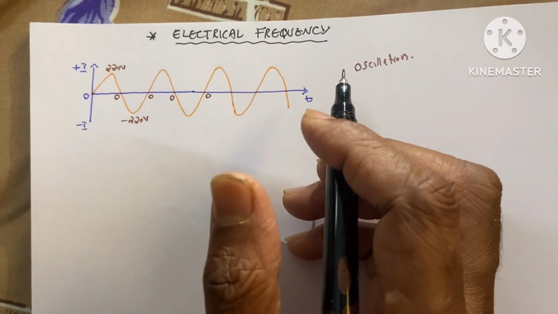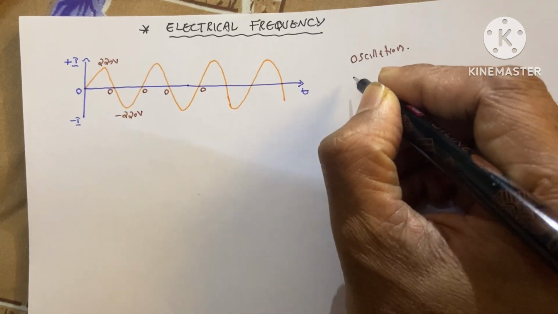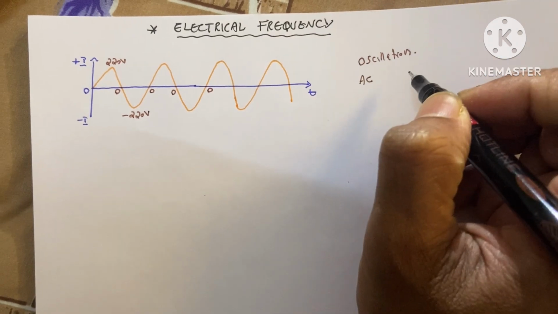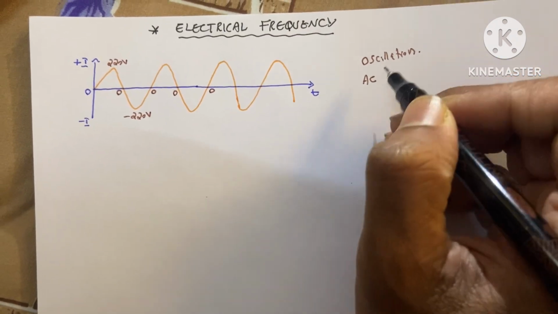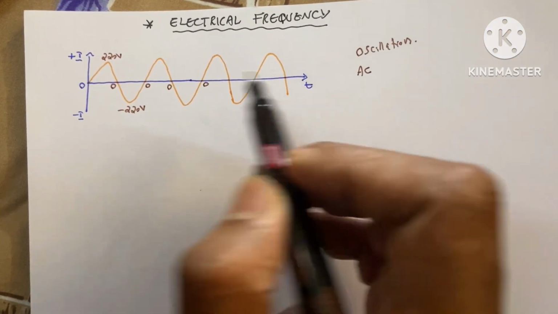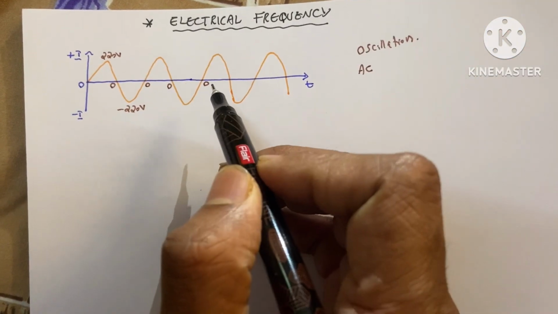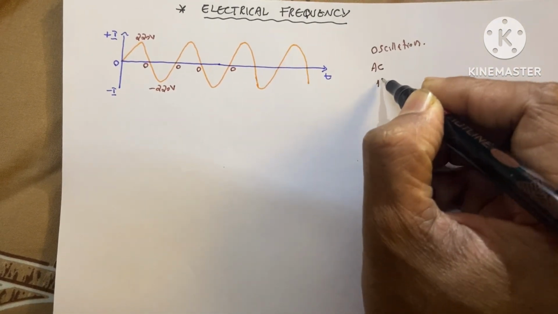And one important thing, the frequency relates only to AC current, not for the DC. AC means alternating current. Alternating means it changes its direction. The current changes its direction regularly. And the unit of frequency is hertz.